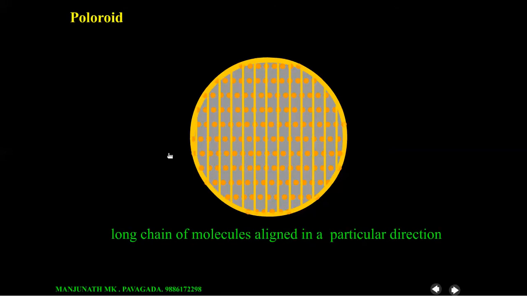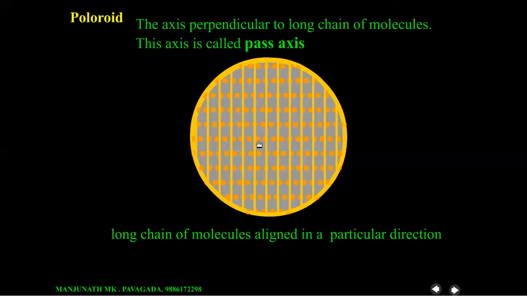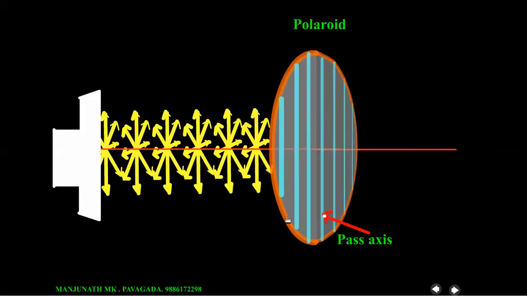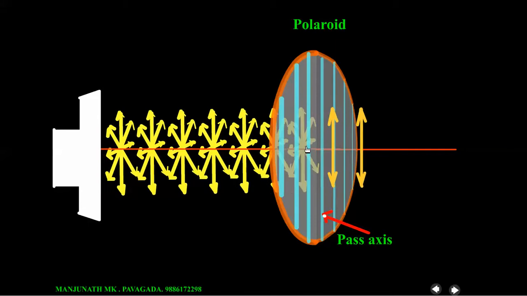Therefore we can consider lines or axes perpendicular to these long chain molecules. These lines or these axes are called pass axis. Means through them electric field vectors in a light can pass through. The axis perpendicular to the long chain of molecules is called the pass axis. It is like this. Look here, this is the Polaroid and these are pass axis.